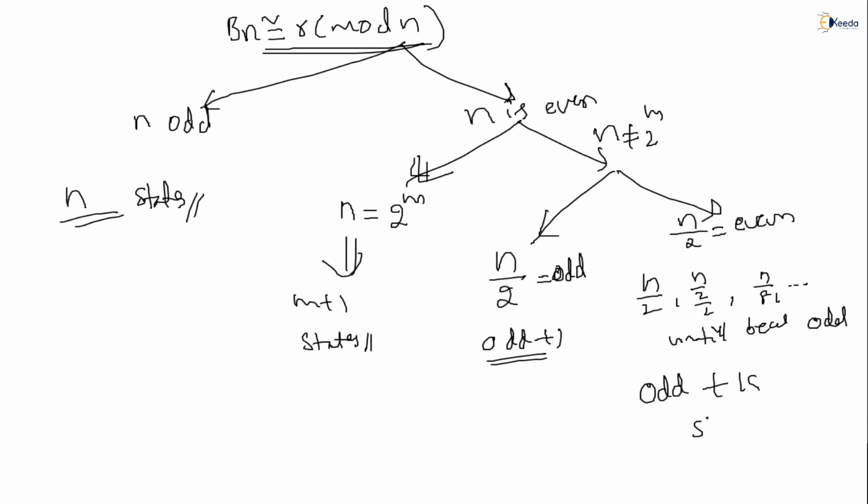What is k? k is the number of levels of division. So how many times have you done division? For example, here n by 2 is even, one-time division. Again n by 2 is done, again you get even, second time done. Again I have done division and we got an odd number. So the third time you got an odd number, right? So odd number plus 3 you have to add, and that is the number of states we will get. Let me take examples to understand this, one by one.